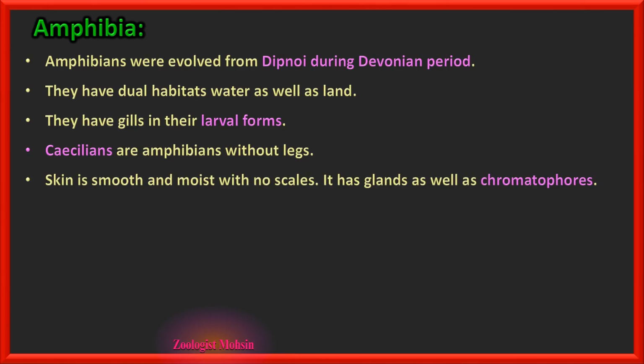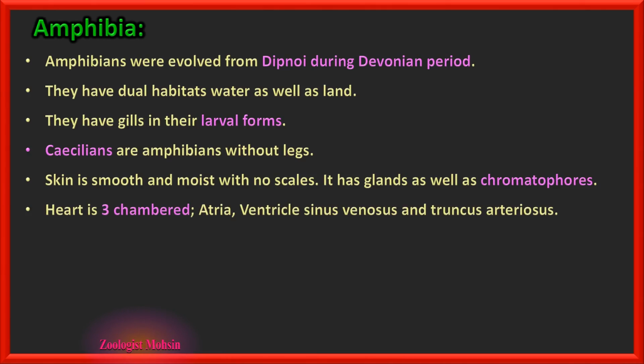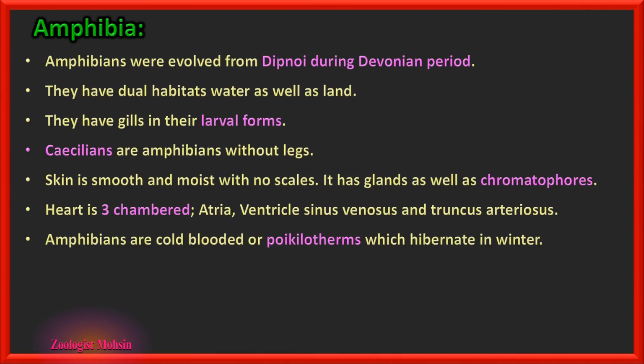Skin is smooth and moist with no scales. It has glands as well as chromatophores. Chromatophores are pigment cells which create some kind of colors on the skin. Heart is three-chambered: atria, ventricle, sinus venosus and truncus arteriosus. These three names are important for you to remember.